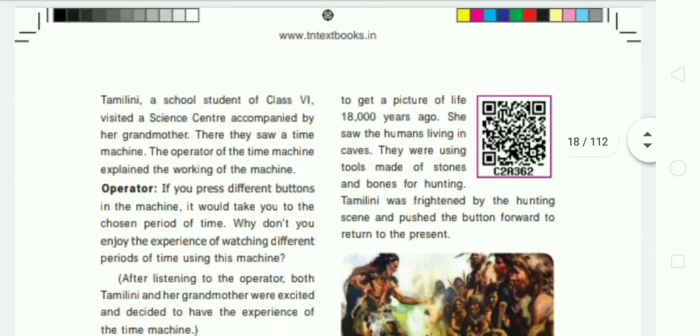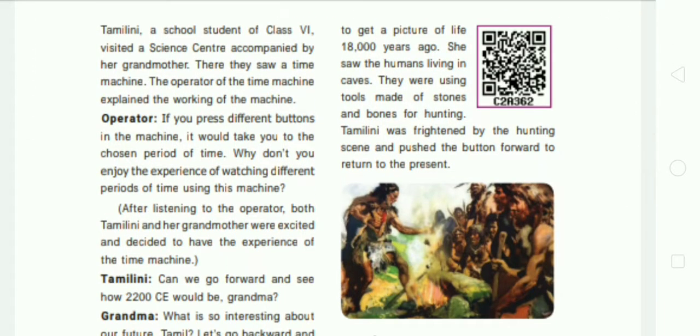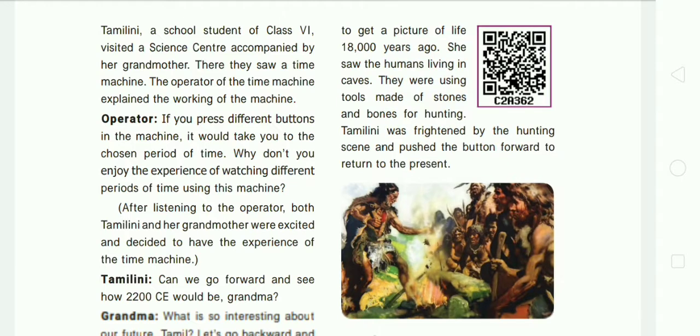So here in this lesson also there is a conversation between a girl who is studying 6th standard, her name is Tamilini, and her grandmother. Tamilini, a school student of class 6th, visited a science center with her grandmother. There Tamilini saw a time machine. Then the operator of the time machine explained the working of the machine to Tamilini and her grandma.